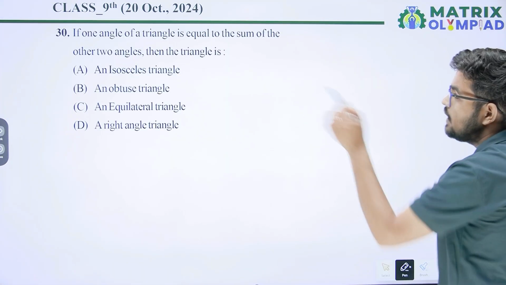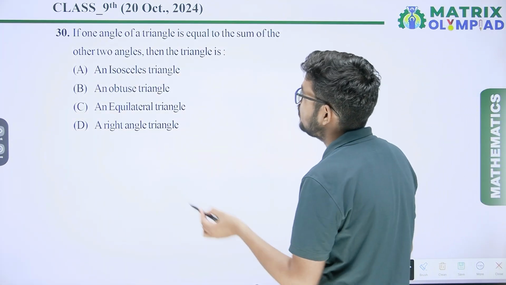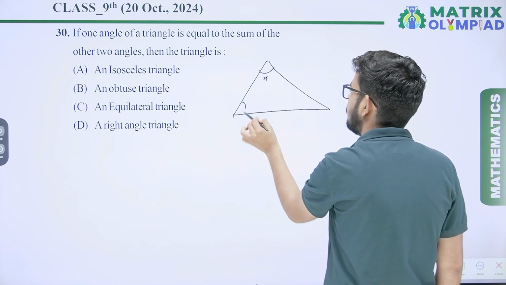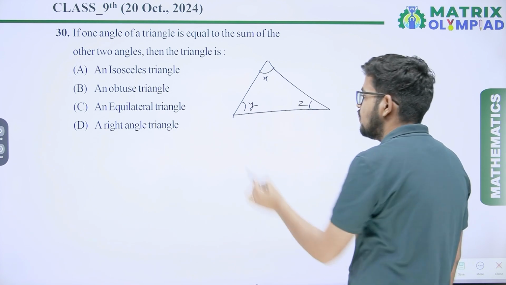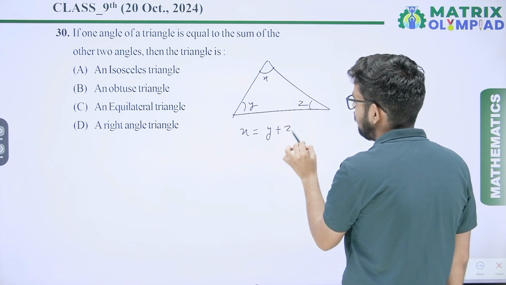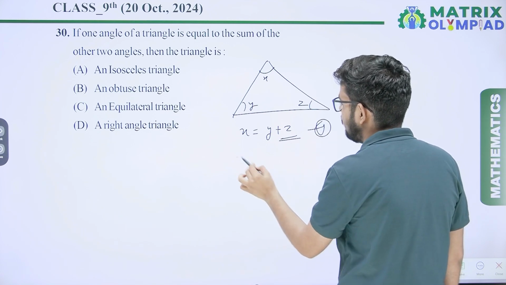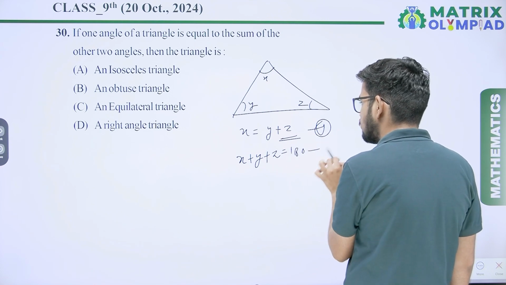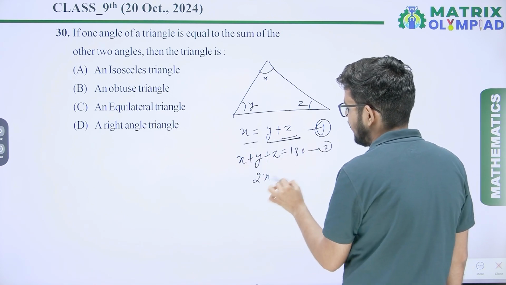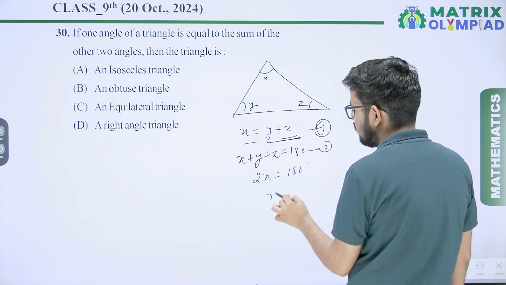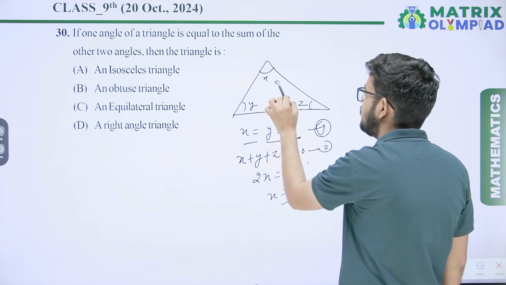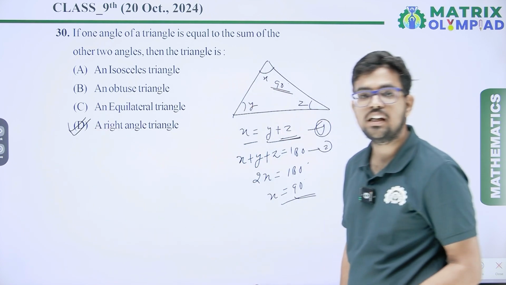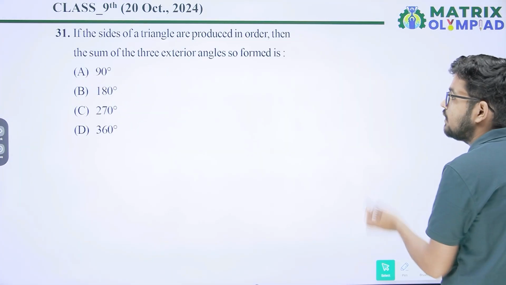In question number 30, if one angle of a triangle is equal to the sum of other two angles, then the triangle is. It is saying one angle of triangle is x, other angle is y, other angle is z. So one angle is equal to the sum of other two angles. This is the equation, and we know that sum of all three interior angles of a triangle is 180 degree. So put y plus z equal to x. So you will get 2x equal to 180 degree, x equal to 90 degree. If one angle is 90 degree, then definitely it is a right angle triangle. So option D will be correct. Option D, 90 degree, that is right angle triangle.